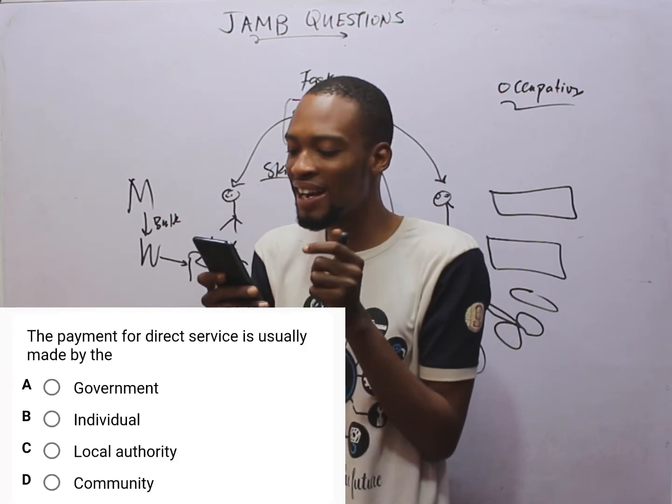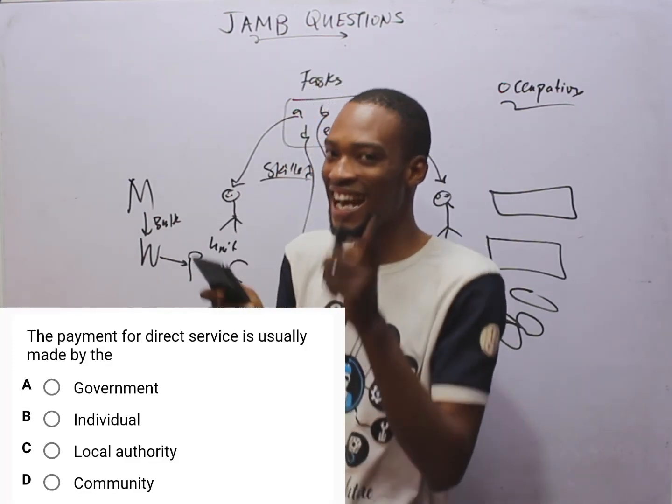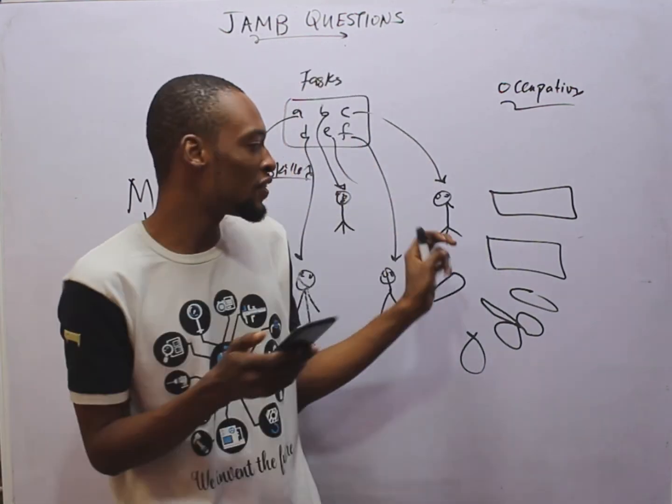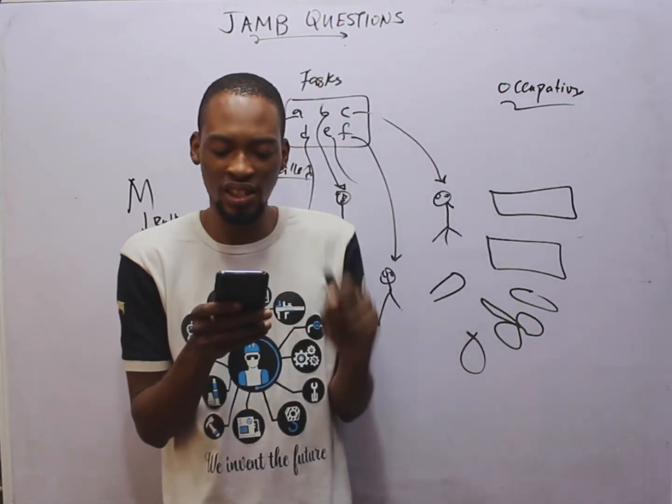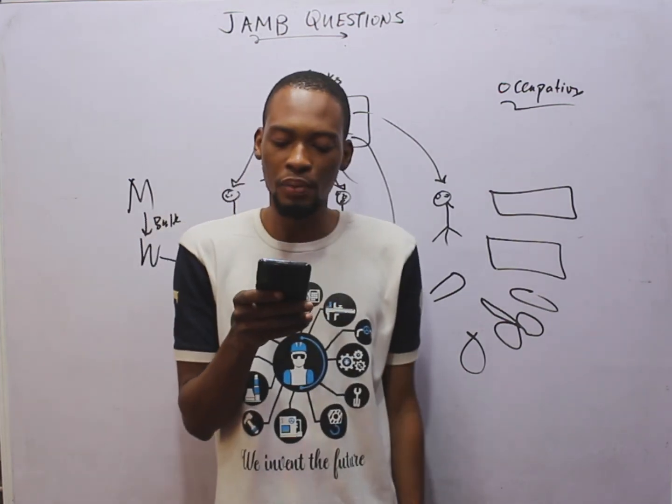The payment of direct service is usually made by the dash. I just mentioned that. The payment for direct service is made by the individual, while indirect service, payment is made by the government.